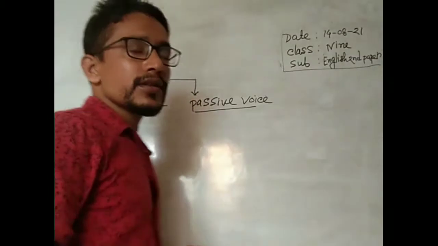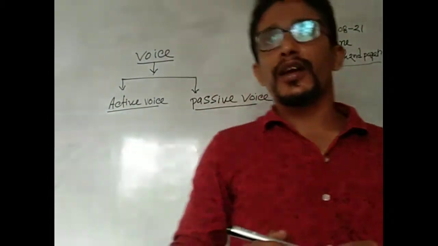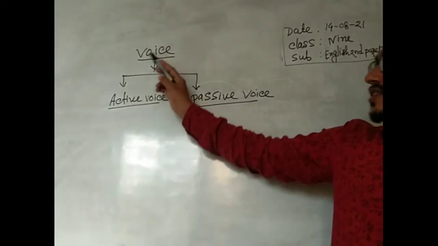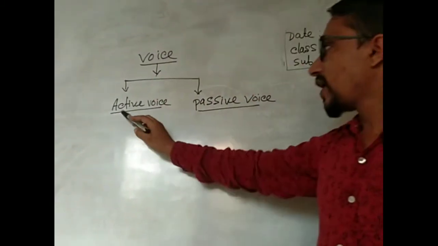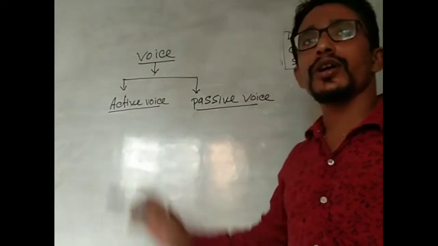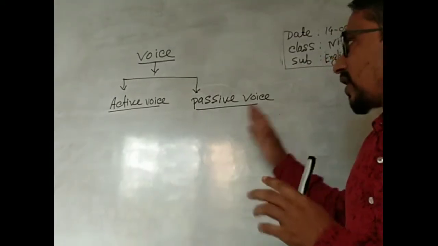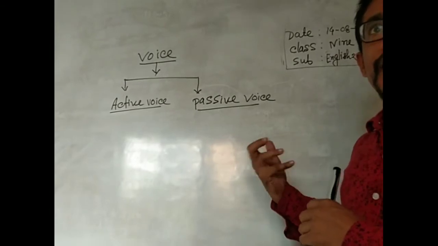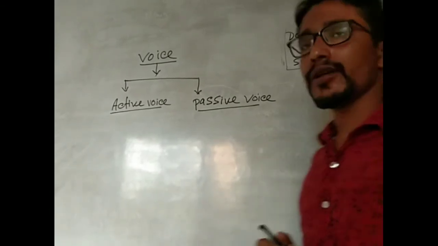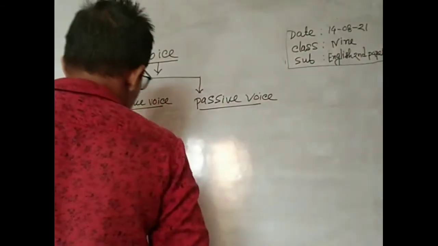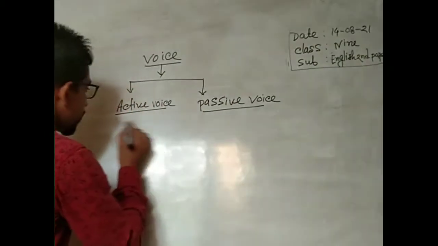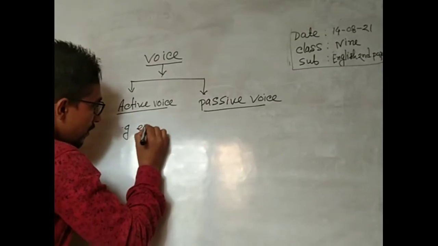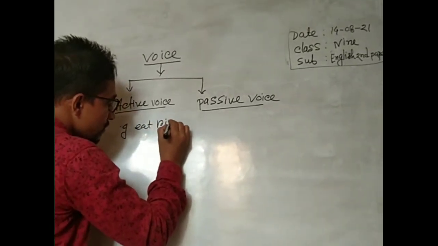Dear guys, this is the whiteboard flow, so be attentive. There are two kinds of voice: active voice and passive voice. In active voice, the subject is always active, and in passive voice, the subject is always inactive. For example, I eat rice.